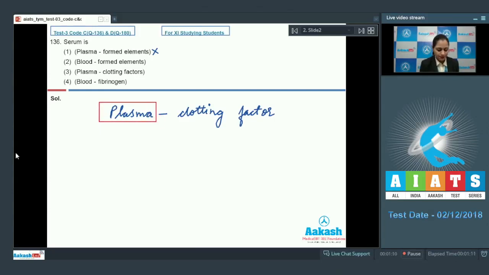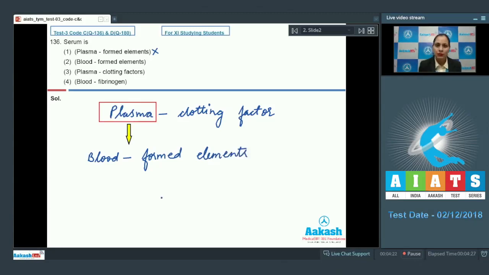Plasma is blood minus formed elements. So serum would be plasma lacking clotting factors. So the very first option is incorrect.